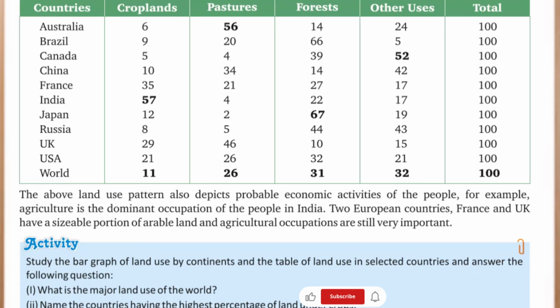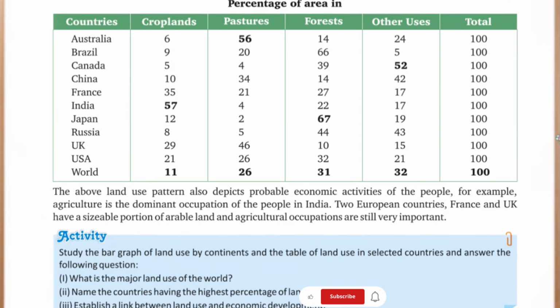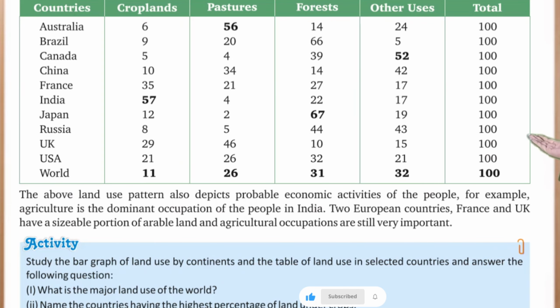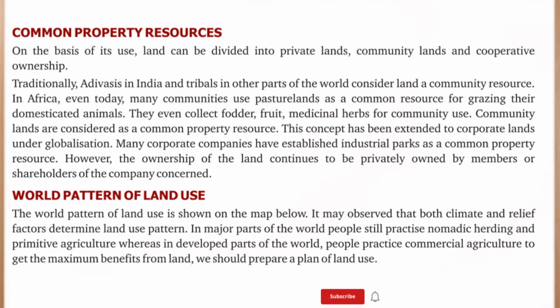The above land use pattern also depicts probable economic activities of the people. For example, agriculture is the dominant occupation of the people in India. Two European countries, France and UK, have a sizable portion of arable land, and agricultural occupations are still very important. Here in this activity, you can read the activity and perform it on common property resources.